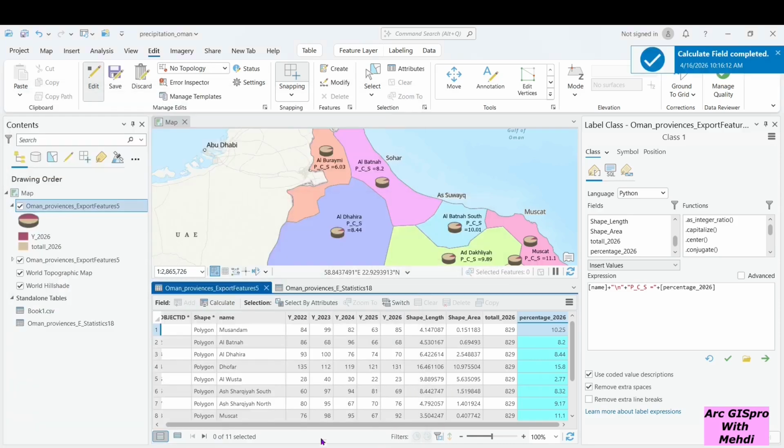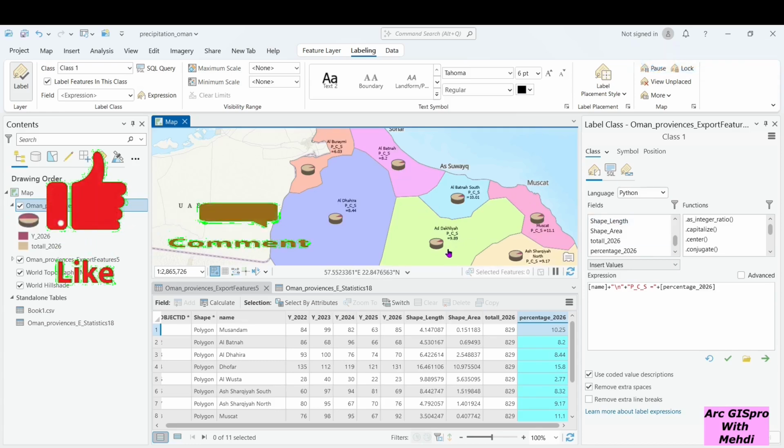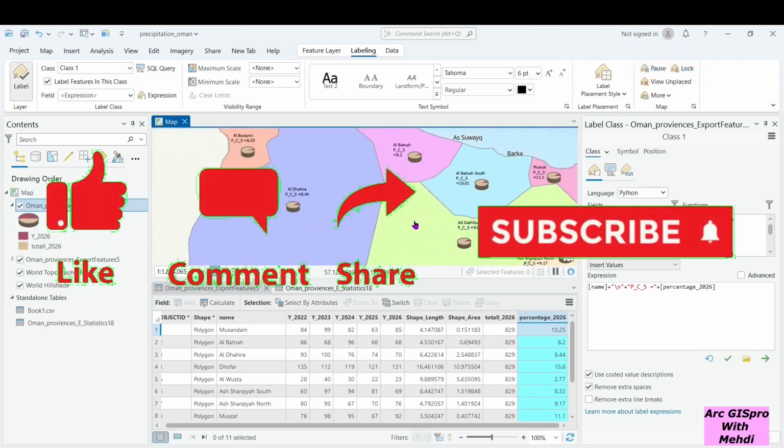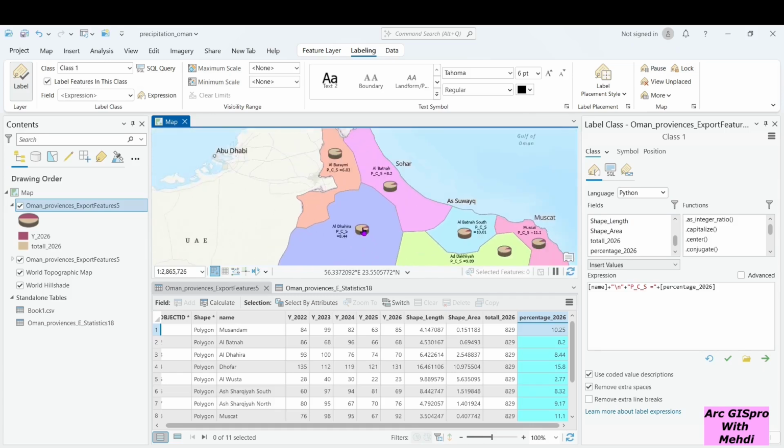All right, it's better. Now let's decrease the height of the text.